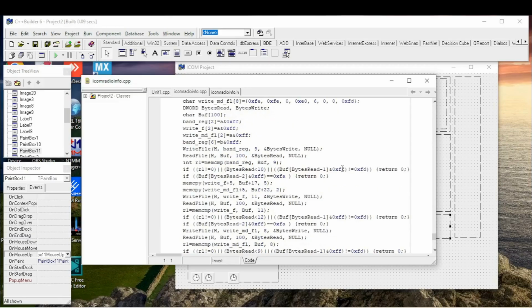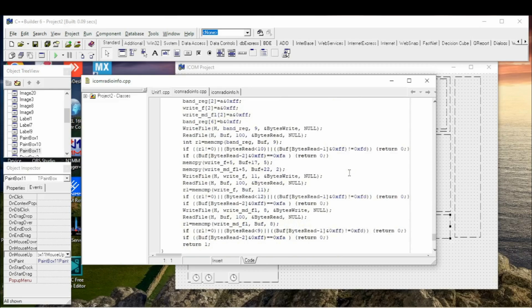So reading register, check if response is correct. If response is correct, we copy frequency bytes and we copy mode and filter bytes. Then we write one by one. Write frequency, write mode and filter.